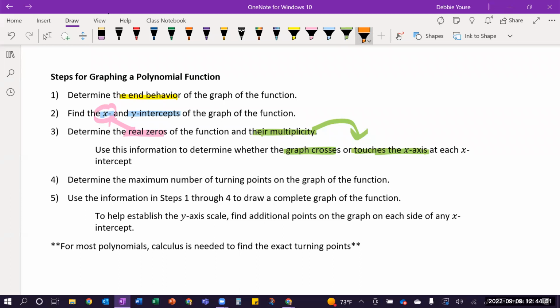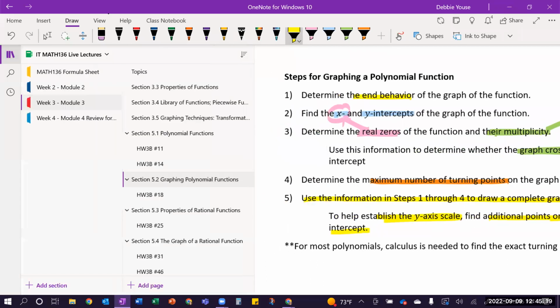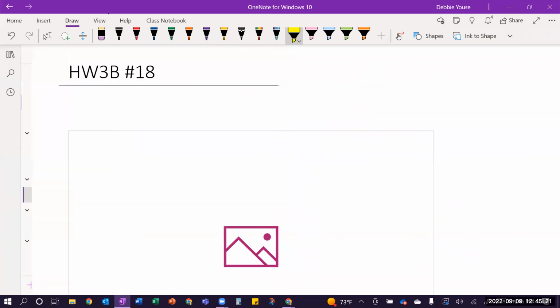Then we talked about how you can have a maximum number of turning points. Again, that's n-1, where your degree is n. And then you're going to pull all that together, and you are going to draw a complete graph. You're going to pick a y-axis scale to fit everything on there, and then any additional points you need in between your x-intercepts, okay? So I'm going to walk through a problem that has a lot of parts to it.